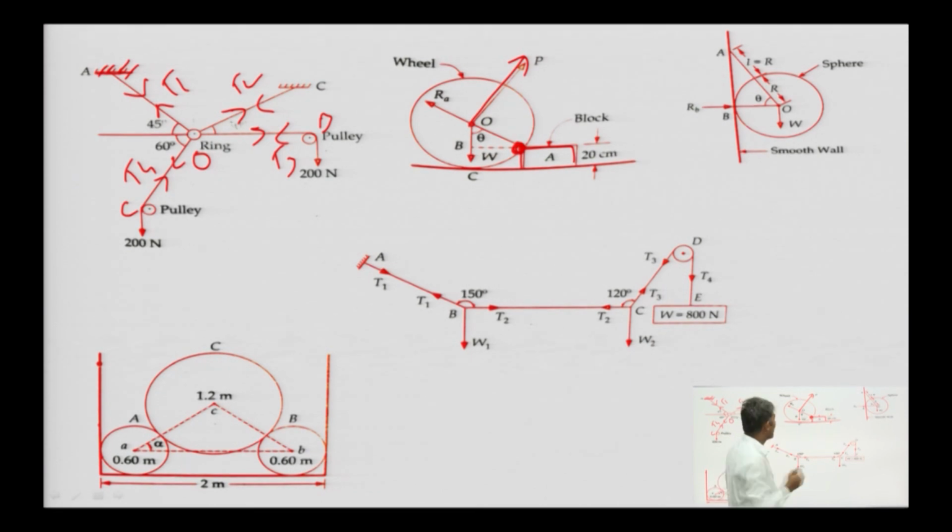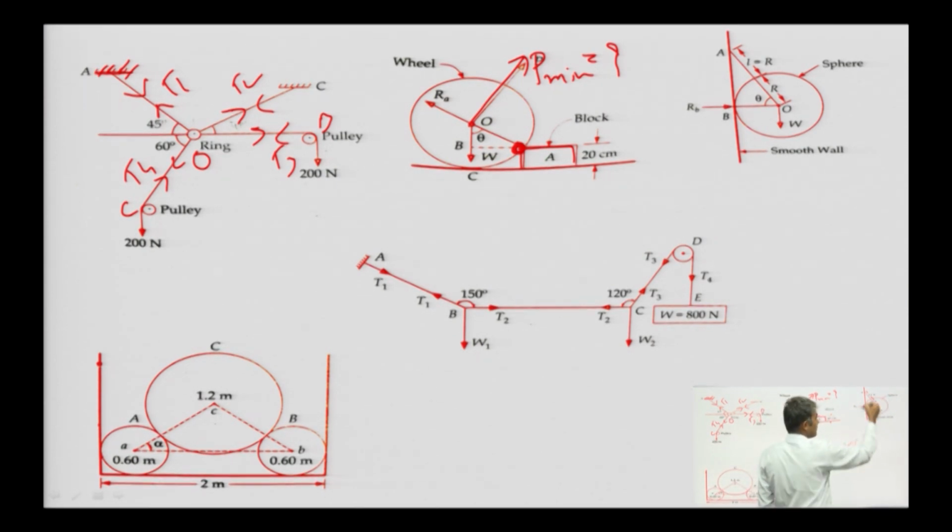If we need to find out the value of P minimum, the least value of force required to overturn at this point A, then we need to apply the equilibrium equations. Because this is a case of 2D, therefore, sigma Fx, sigma Fy, sigma M can be used over here.